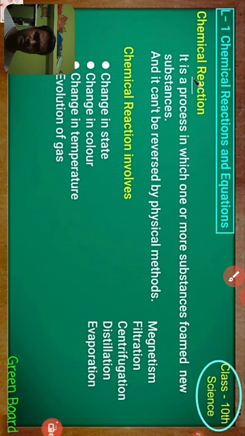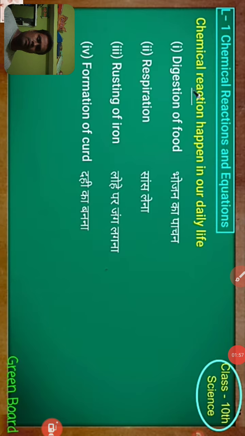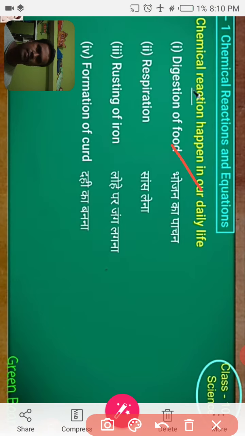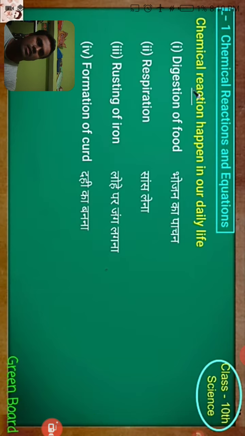So next, in our daily life also, we can see some chemical reactions. Which are those? Digestion of food, respiration, rusting of iron, and formation of curd. These are some of the chemical reactions which happen in our daily life. Right.